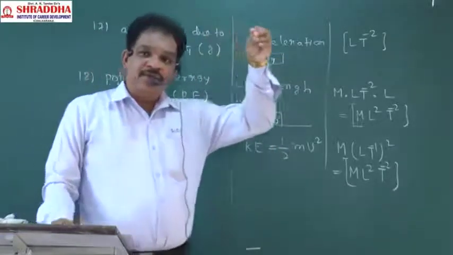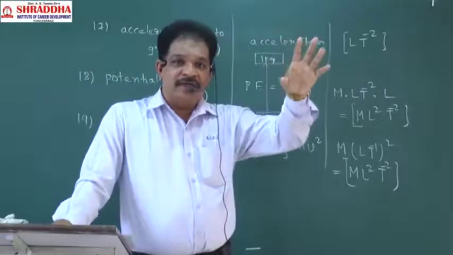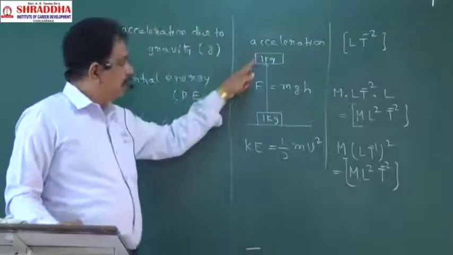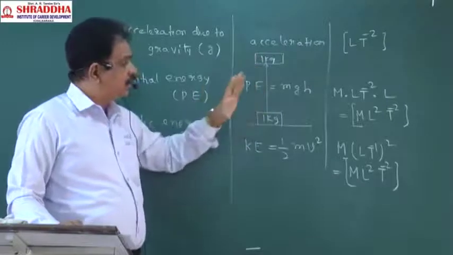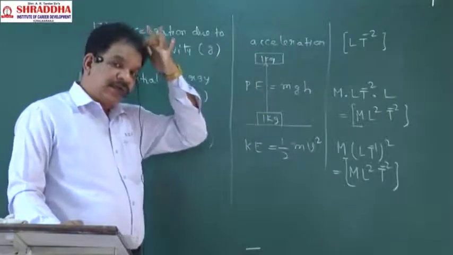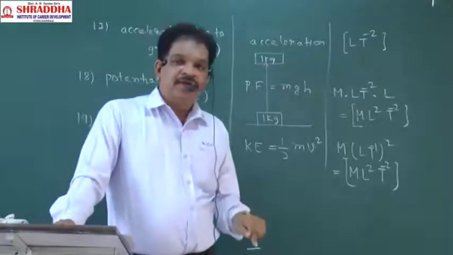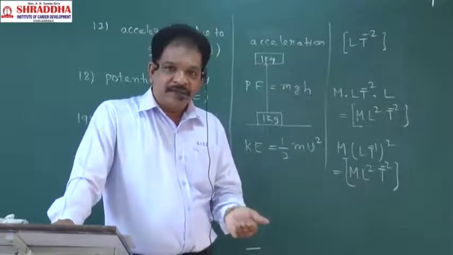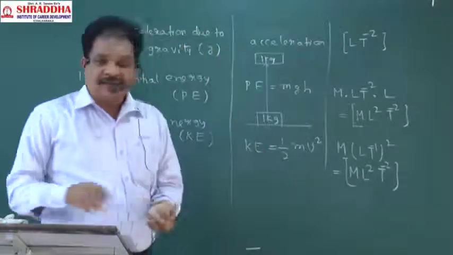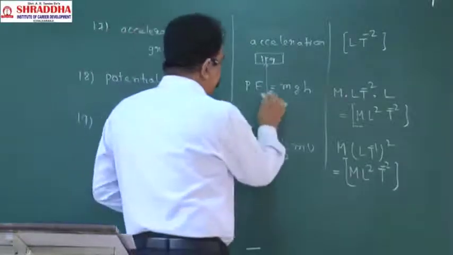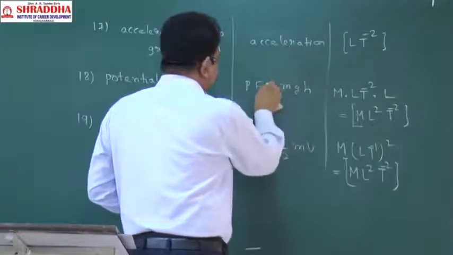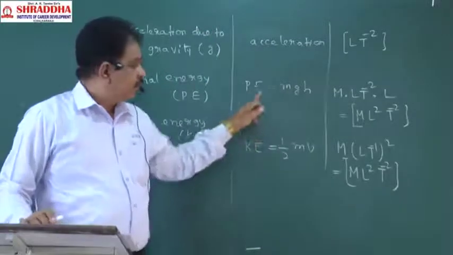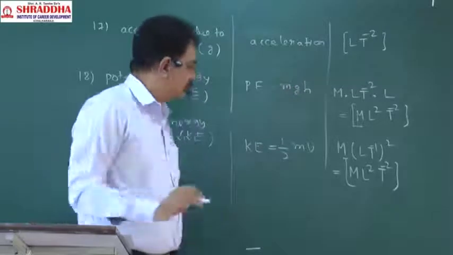From there, if you release that stone on anybody's head, their head will break. Because of its state, because it is lifted to some 8 feet, it acquires some energy. That energy will be called the potential energy. Energy possessed by the body by virtue of its state. Potential energy formula will be mgh.